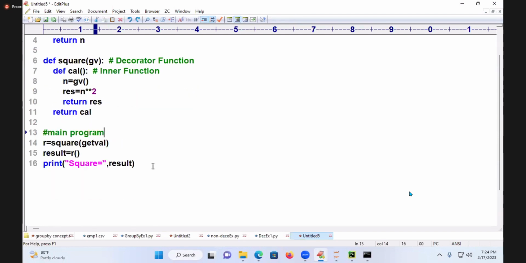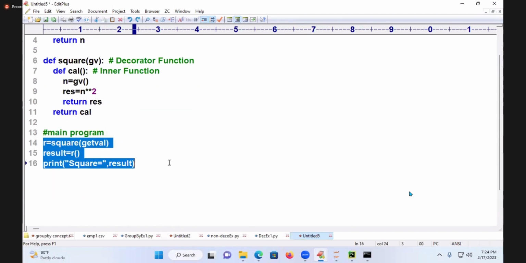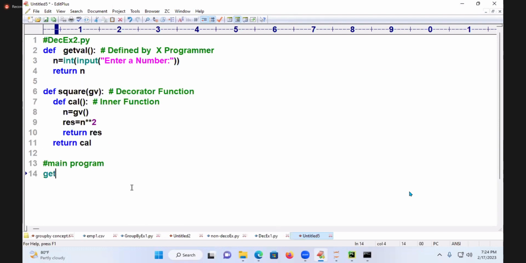Now, which function do you call? You simply call the get val function. Directly, what result will you get? Which result? Will you actually get the square result? No, the square result will not come. You try to run it. I will show you for one minute. You wait.